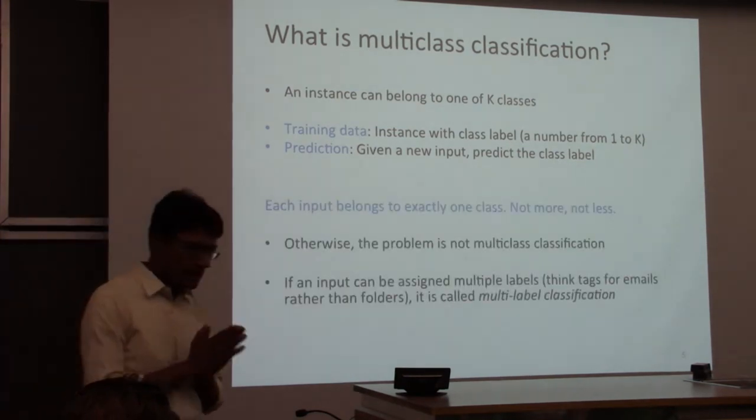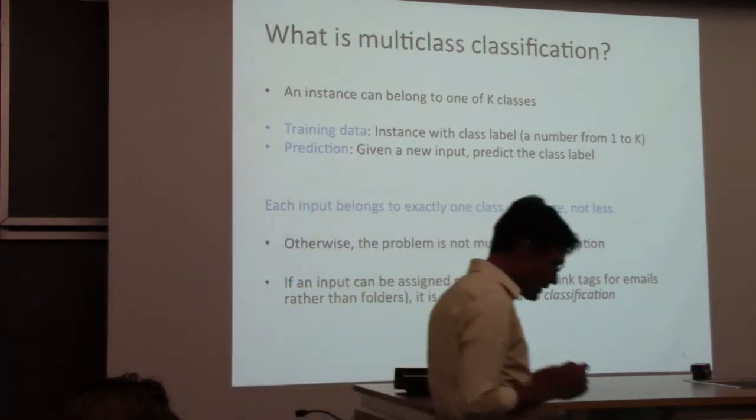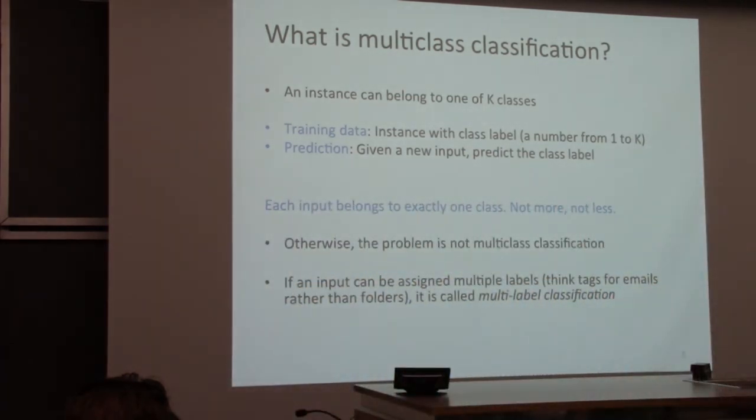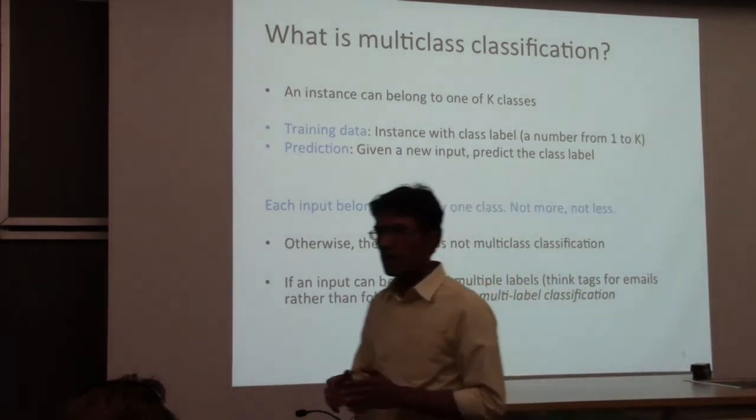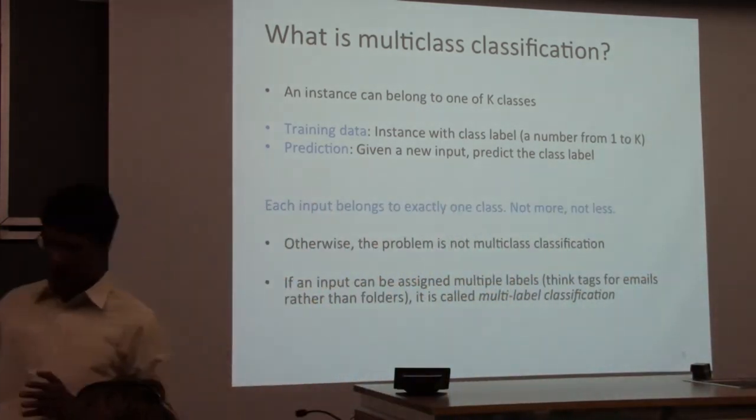And before going ahead, I just want to mention a point which could cause confusion. Multi-class means each input gets exactly one label, not more, not less. There is another learning problem called multi-label classification, where every instance can get multiple labels, but that's a completely different story.